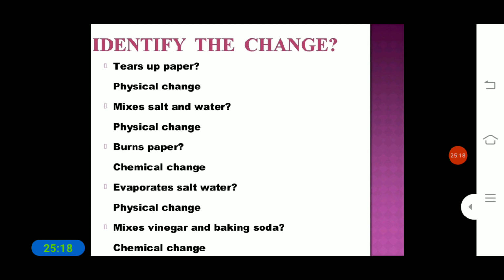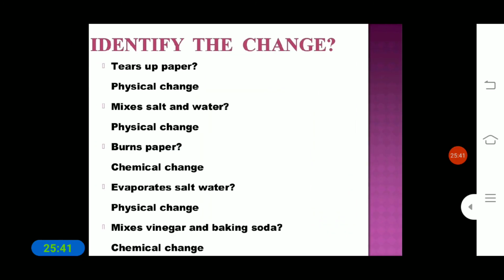Okay, next is mixing vinegar and baking soda. That is nothing but a chemical change. When you add baking soda to vinegar, what will happen? White color precipitate will come, white bubbles will come. So that is a chemical change.